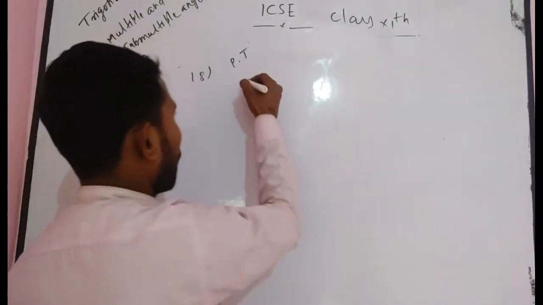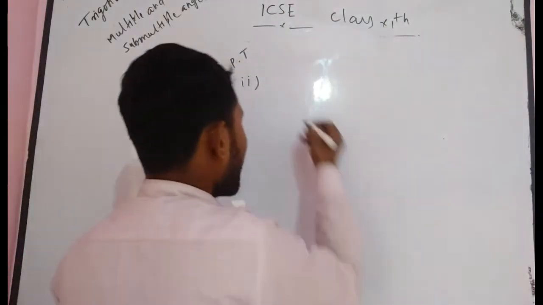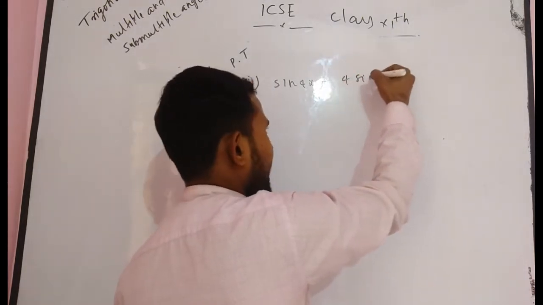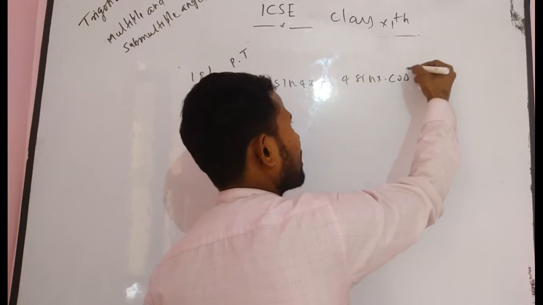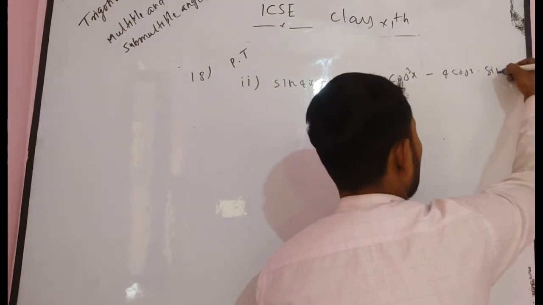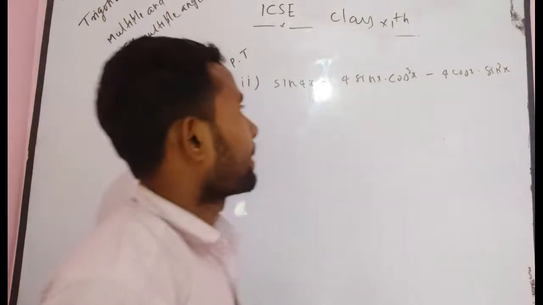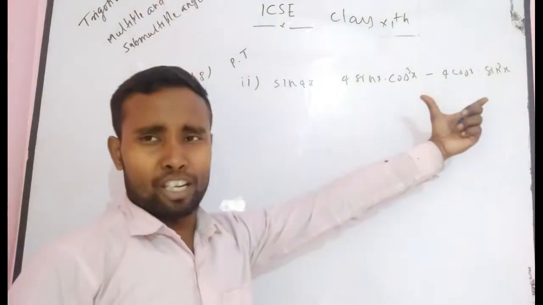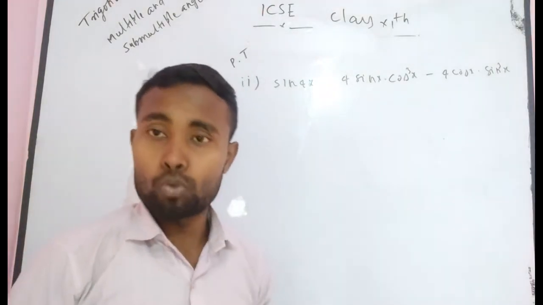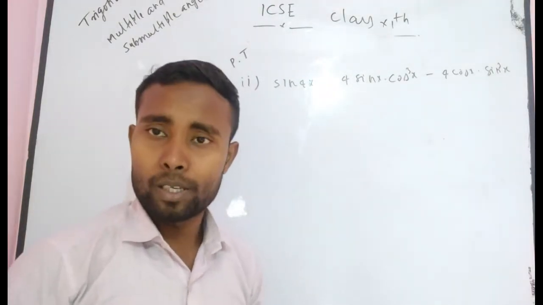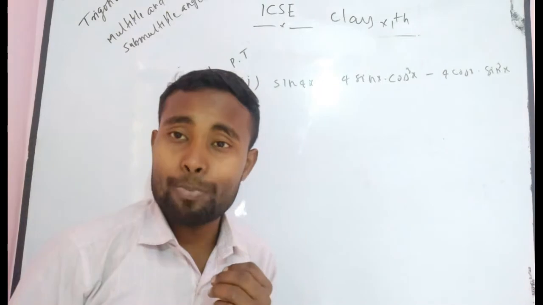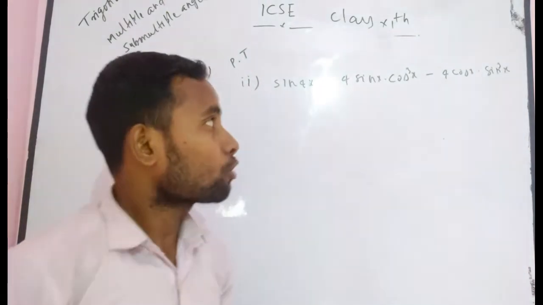You can write all problems by pausing the video. The next problem: you have to prove sin 4x is equal to 4 sin x into cos 2x minus 4 cos x into sin 2x. I want to tell you a very simple matter: you can solve it any way. Sometimes a student thinks sin 4x may be written as sin 2 into 2x. They may also think sin 4x can be written as sin x plus 3x. You can think any way, but you have to reach this point.